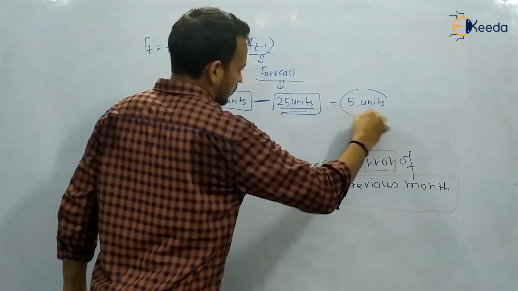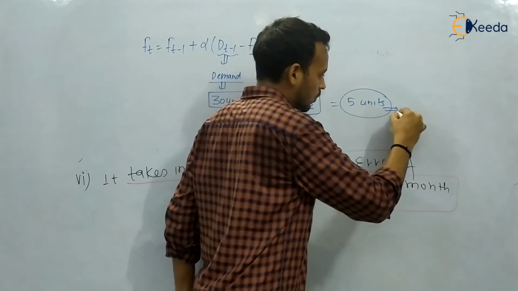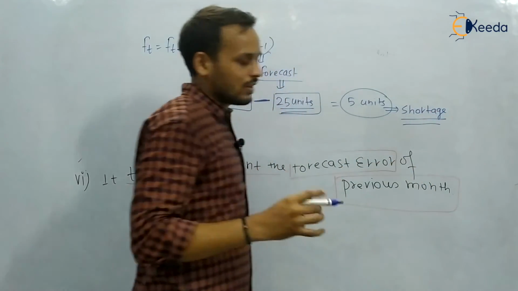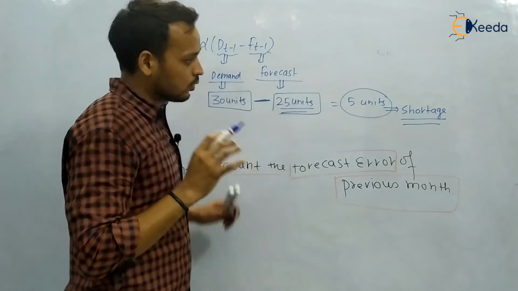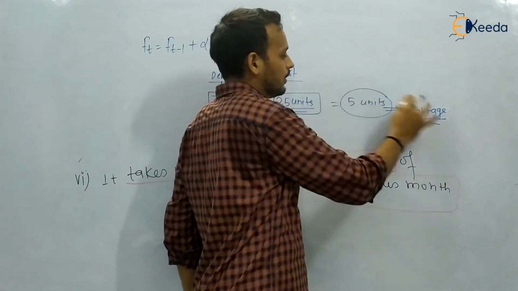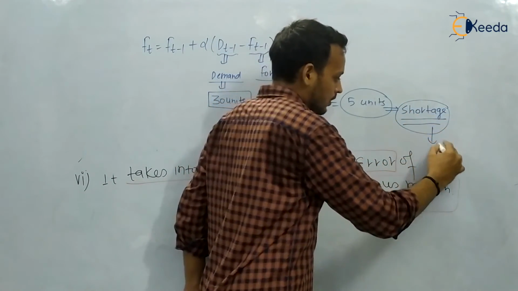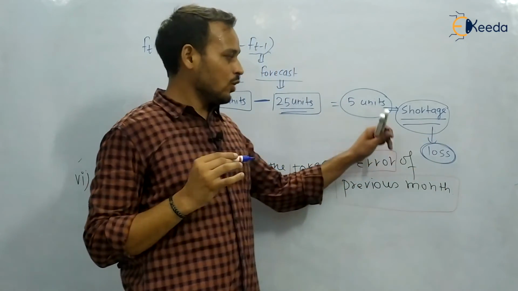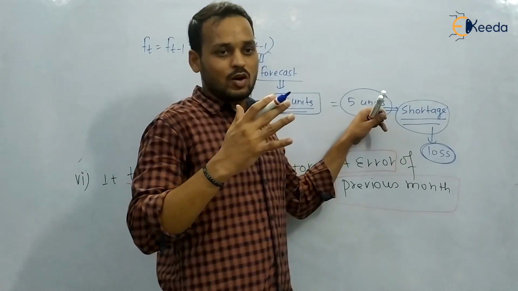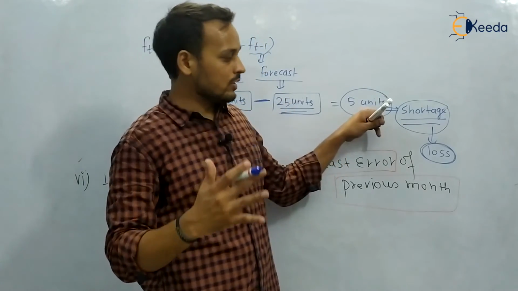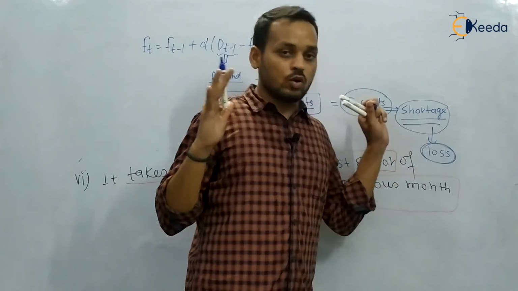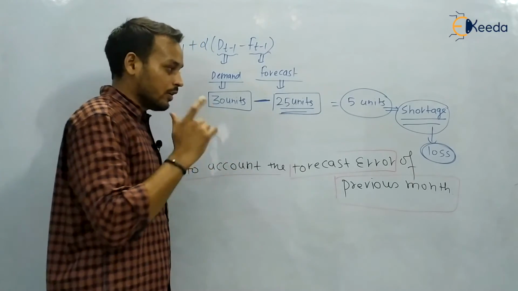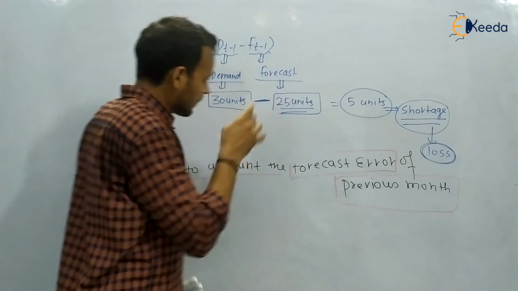Those 5 units are the shortage. You will not be able to provide these 5 units to the customer, and this shortage is directly related to your loss. Because you are not able to sell those 5 units, they are directly going to cause a loss to your organization. Revenue loss will be there.